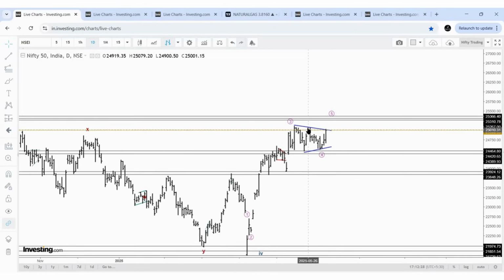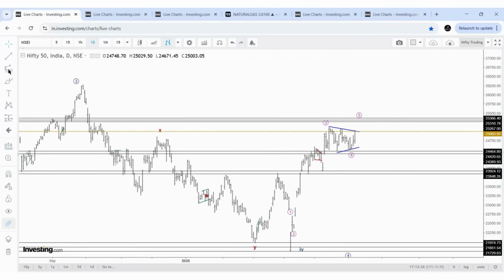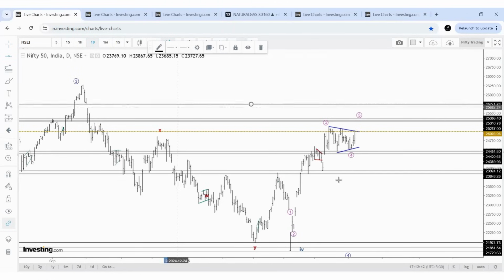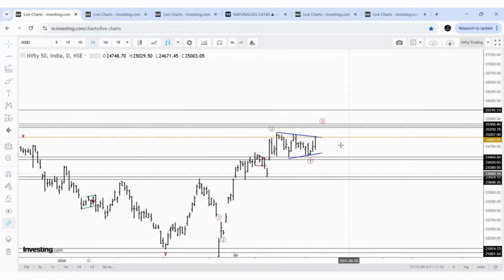Only on breaking above this high can we expect the 25,250 to 350 zone, and even if the price moves higher, there is a chance of the price reaching around, approximate levels, 25,740. These levels are achievable, and for that the price needs to give a breakout, move here, retest and start to move higher. So we see how the price reacts here, then we can decide. And the invalid level is below this low, this wave 4 low, this point or this zone, 24,450. Below these levels, this view is invalid.